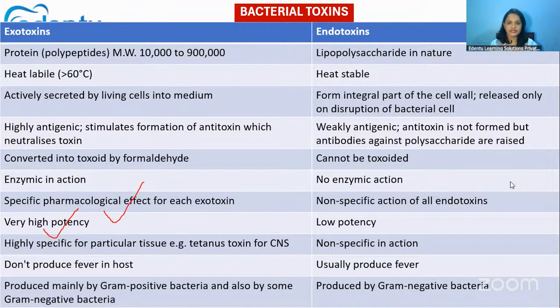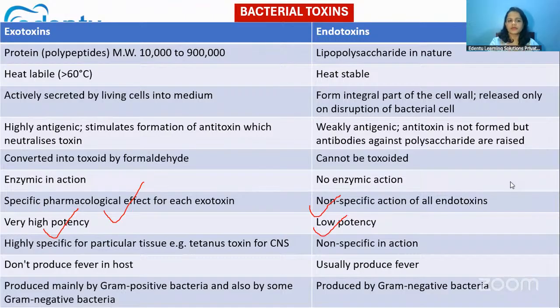Whereas endotoxins are heat stable and lipopolysaccharide in nature, but they have non-specific action and low potency. They are capable of producing fever, but with low potency, and such endotoxins are mainly released by gram-negative bacteria.